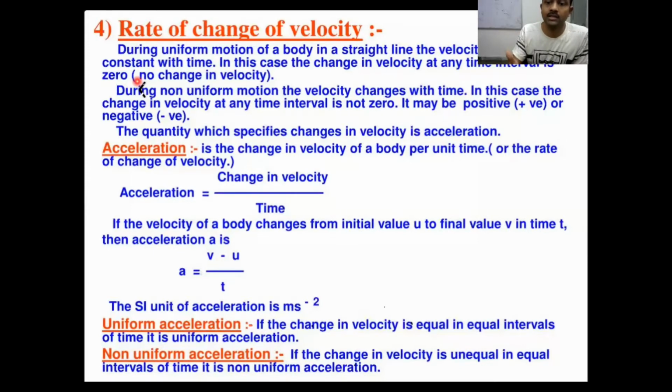If the change in the velocity is equal in equal intervals of time, then we can say that you are moving with uniform acceleration. Suppose you are suddenly increasing speed, suddenly decreasing speed, right? Suddenly you are increasing, but you are not increasing equally with respect to time. So in the first hour you increase to 10 kilometer per hour. So immediately in the next 10 minutes your speed increases to 100 kilometer per hour. It suddenly increases.